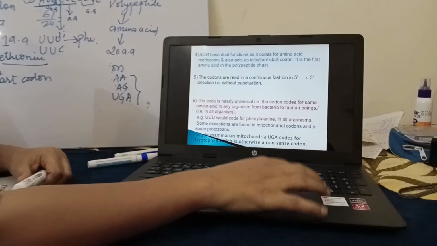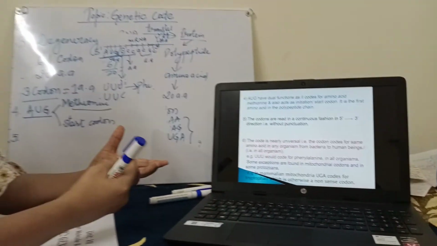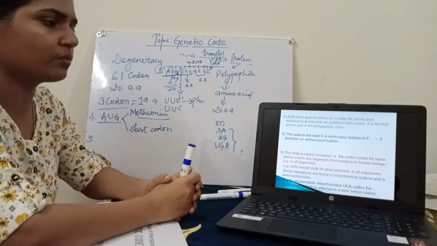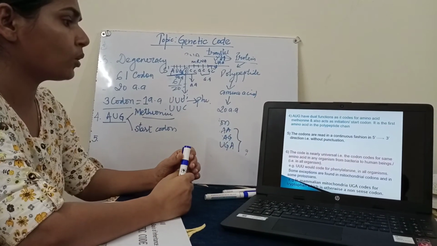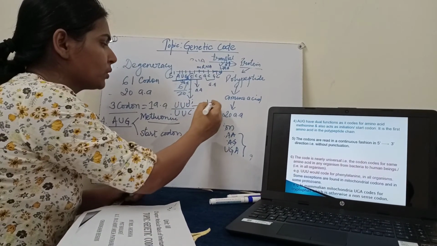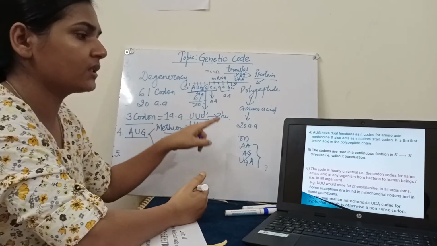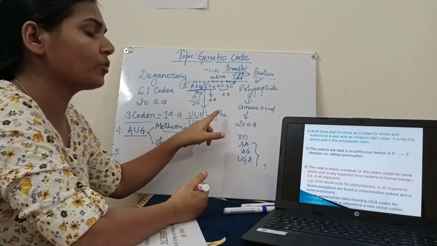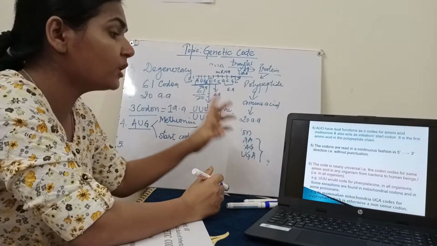So now the next feature is code is nearly universal. Universal, you know, आप पढ़ते हैं सनराइज सनसेट होता है, sunrise is in the east and sunset in the west. We have been taught कि this is universal. The same code. The codons are also universal in nature. Means suppose triple U is there, as I have told you, it is synthesizing phenylalanine. So either any plant is there, any bacteria is there, or any human being is there, any amphibian is there, triple U will always code for phenylalanine. This is the meaning of codon is universal.